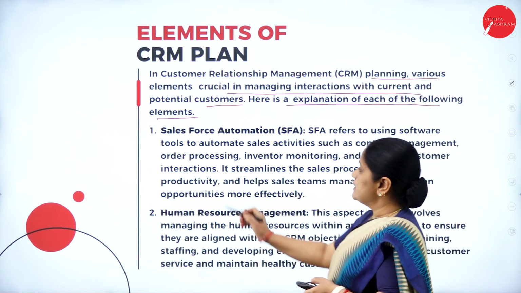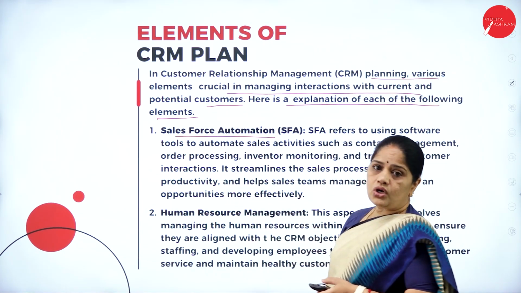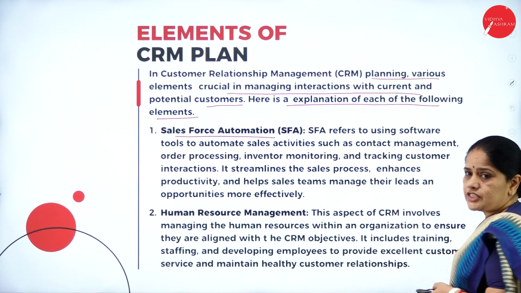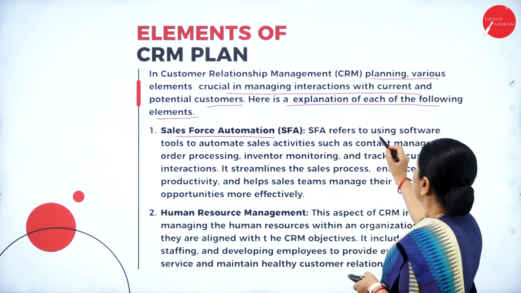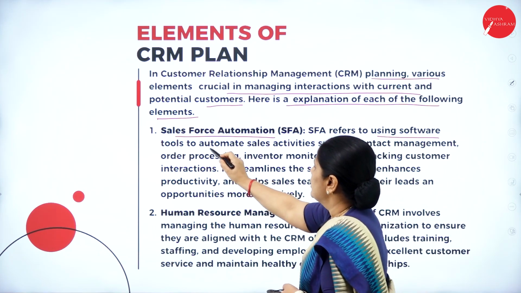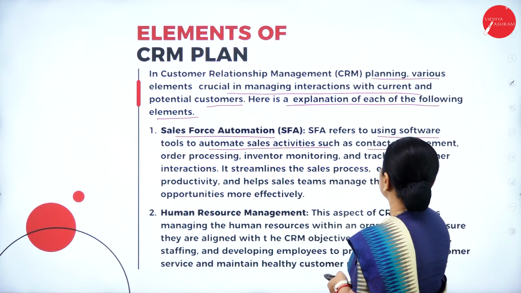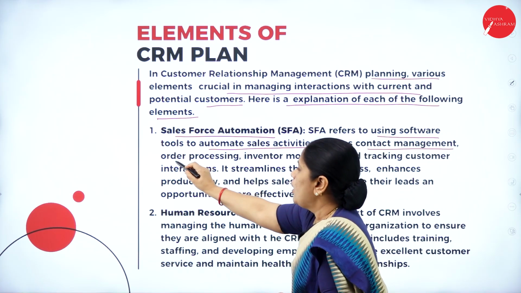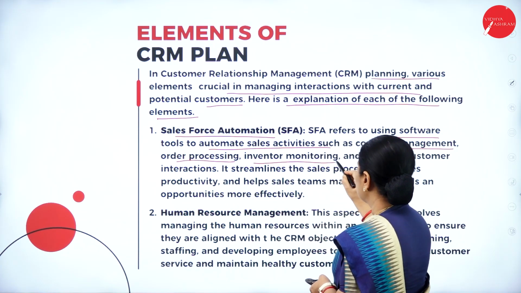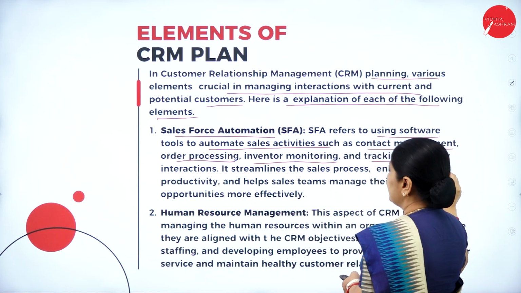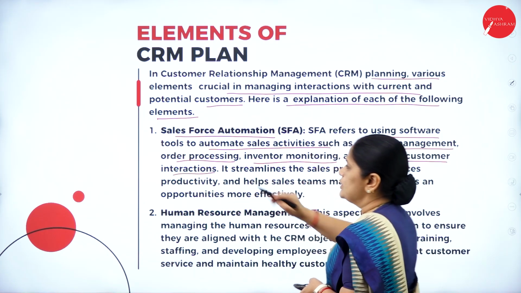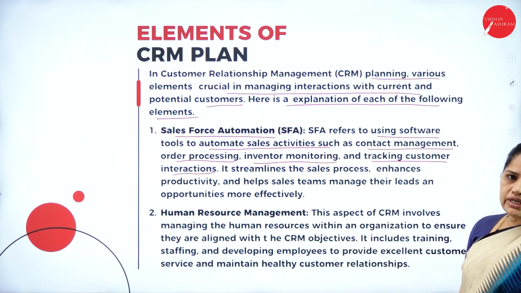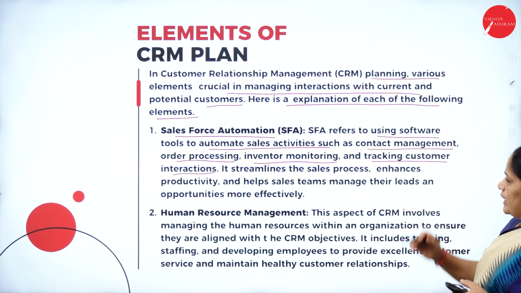The first element is sales force automation. Now what is this sales force automation? It refers to using software tools to automate sales activities such as contact management, order processing, inventory monitoring, and tracking customer interactions. So, sales force automation involves these following activities.